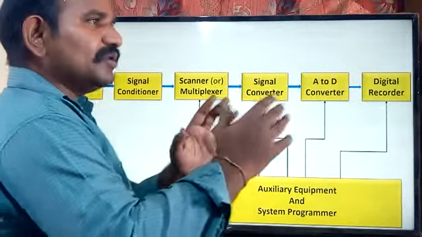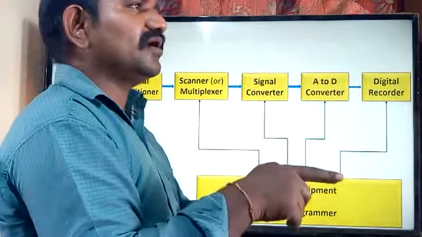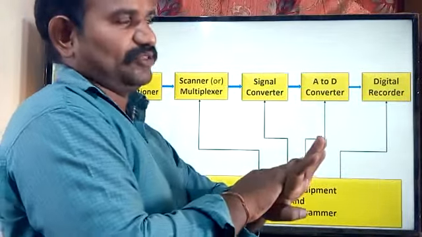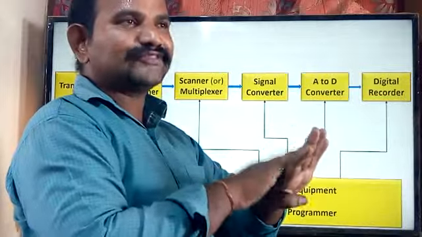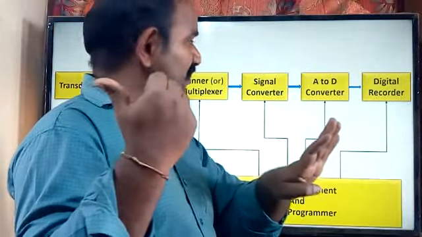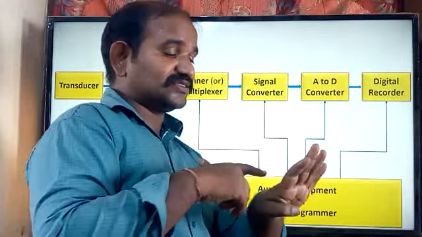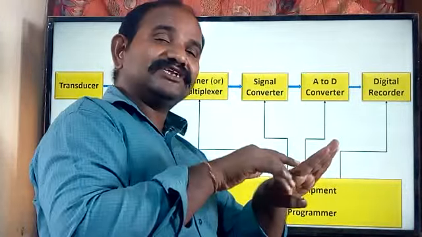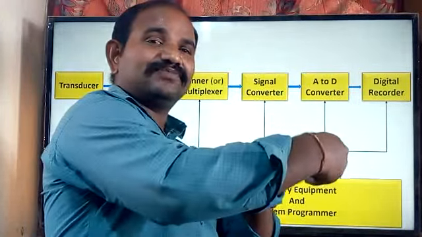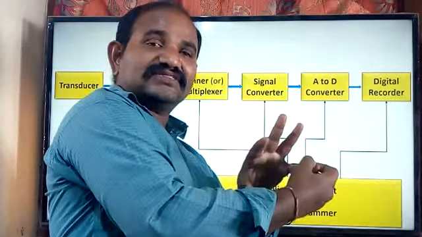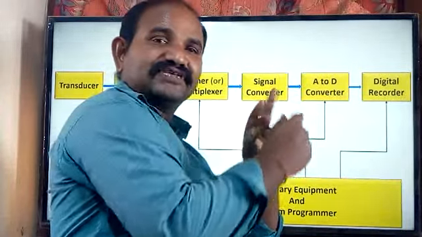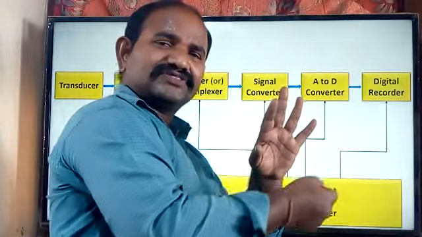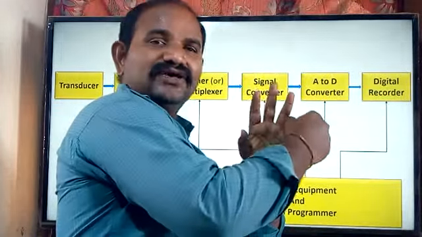Let us suppose I have a 1 minute time span and I would like to measure 4 variables and store that information in the data acquisition system. I'll take the 1 minute duration: the first 15 seconds to one variable, the next 15 seconds to another variable, 15 seconds to another, and 15 seconds to another, and again come back to the first variable.